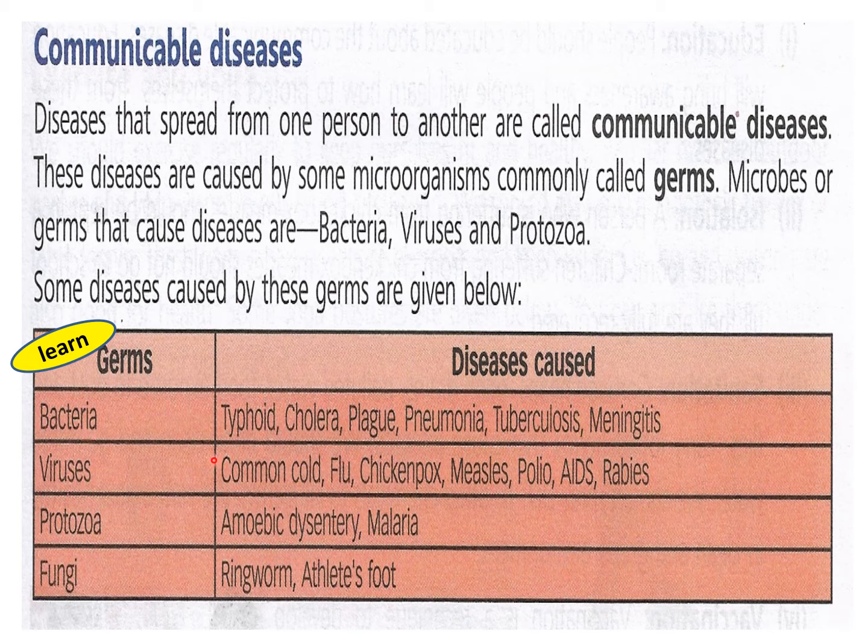Okay, bacteria causes typhoid, cholera, plague, pneumonia, tuberculosis, and meningitis. Then virus causes common cold, flu, chickenpox, measles, polio, AIDS, and rabies. Protozoa causes amoebic dysentery and malaria. Then fungi causes ringworm and athlete's foot. So these are the diseases which are communicable.